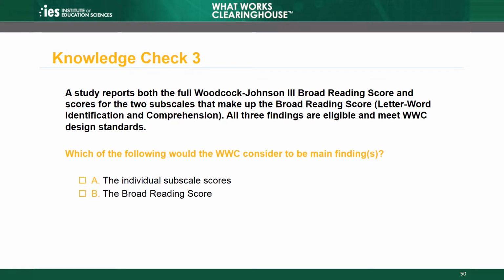Knowledge Check 3. A study reports both the full Woodcock-Johnson 3 broad reading score and scores for two subscales that make up the broad reading score: letter-word identification and comprehension. All three findings are eligible and meet WWC design standards. Which of the following would the WWC consider to be main findings? A. The individual subscale scores. B. The broad reading score.